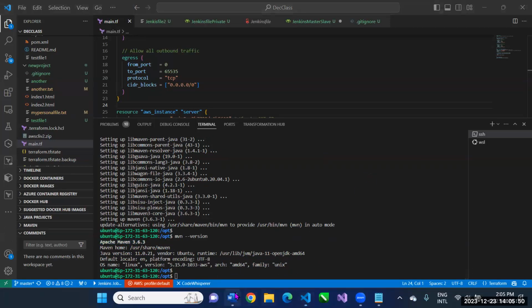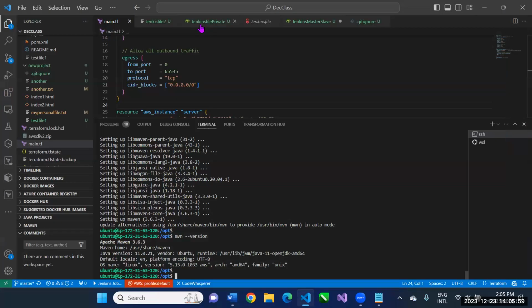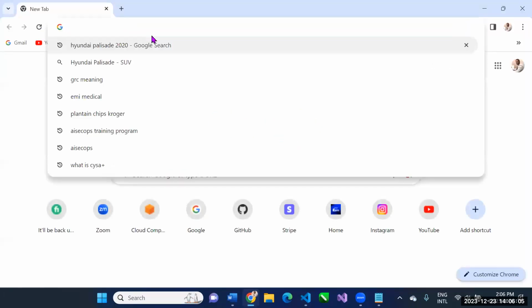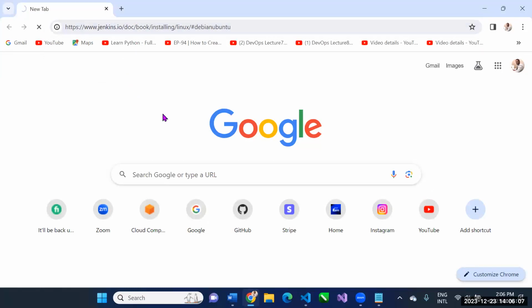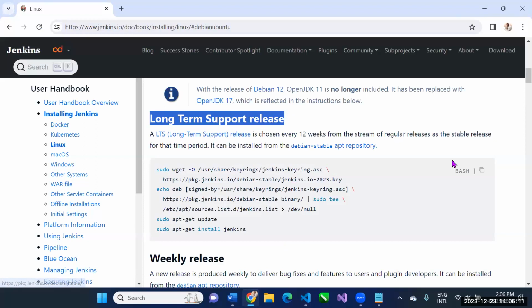The command to install Jenkins, I can get from this documentation. Look at it. Control-C, I go to that place in the cloud, in the URL, Control-V. All right, and then look at the command, long-term support release for Jenkins.